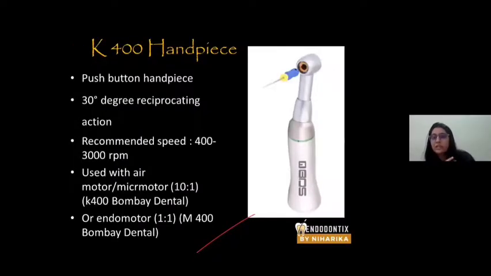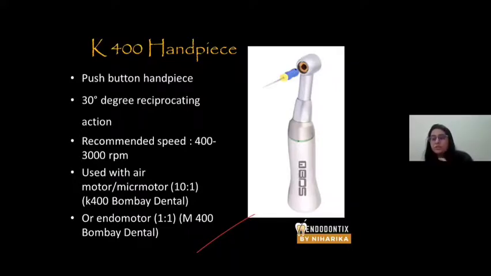K400 handpiece is another beautiful handpiece by Bombay Dental and Surgical. This is also a push button handpiece. The other advantage of this particular handpiece is that the price is comparatively less. M4 safety is quite expensive. I think that's 30,000, but K400 is very cheap. It's around 5,000.